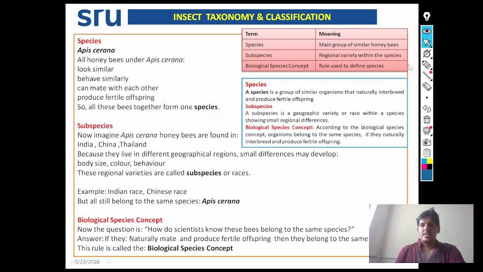Then what is species? Species Apis cerana. Species is the main group of similar honeybees. Then what is subspecies? Regional varieties within the species is known as subspecies. Then what is biological species concept? A rule used to define species is the biological species concept. We will see in detail now here.